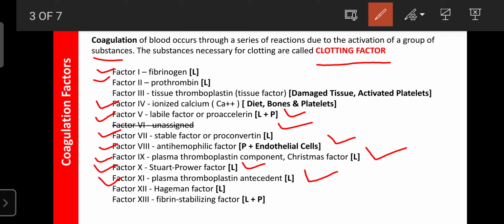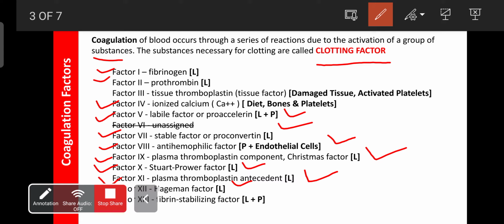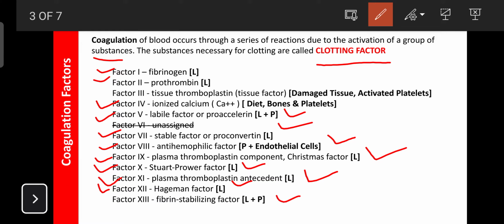And factor 12 is known as the Hageman factor. It is synthesized in the liver. And factor 13 is known as the fibrin-stabilizing factor. It is synthesized in the liver as well as platelets. So the maximum number of factors are synthesized in the liver: factor 1, factor 2, then factor 5, factor 7, as well as factors 9, 10, 11, 12, 13.